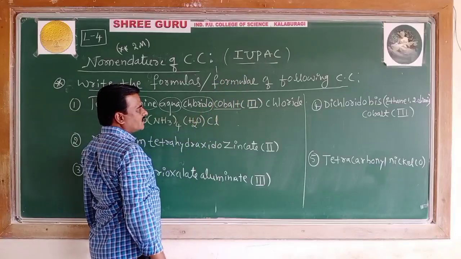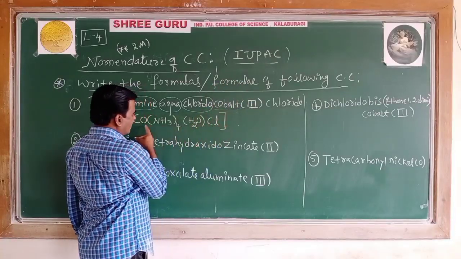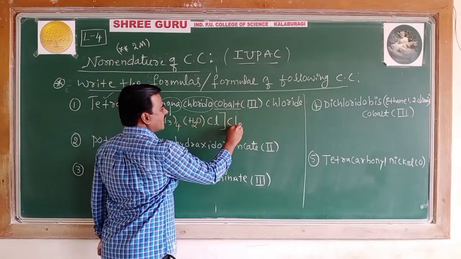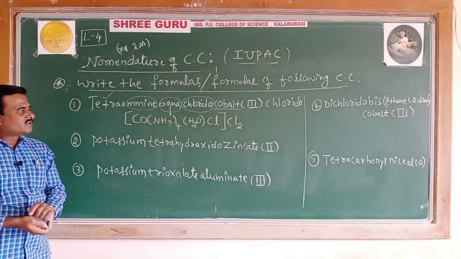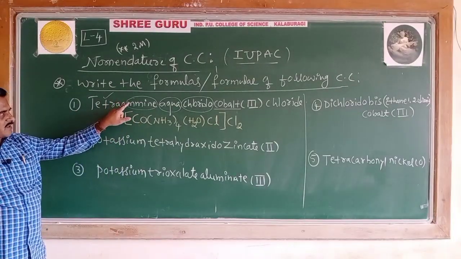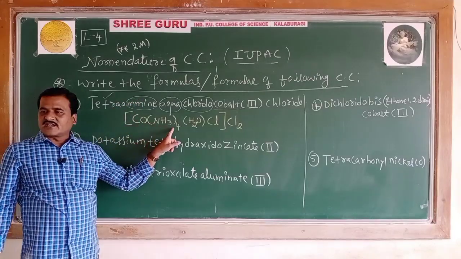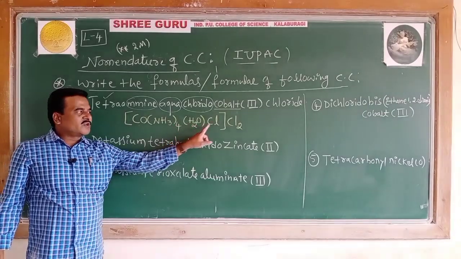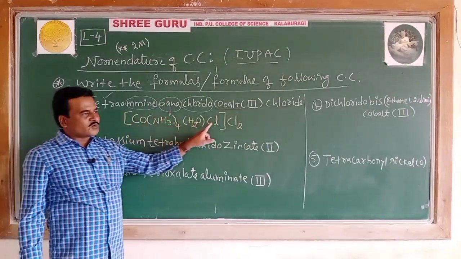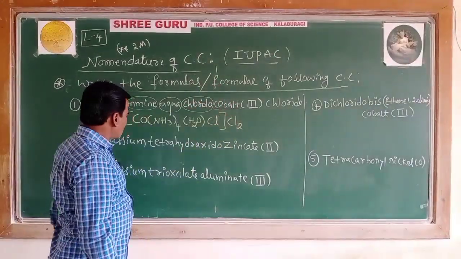Cobalt 3 chloride, in the sense whose secondary valence is completed at 6, so the remaining chloride is outside the square bracket, Cl2. So the formula of the first compound is [Co(NH3)4(H2O)Cl]Cl2.